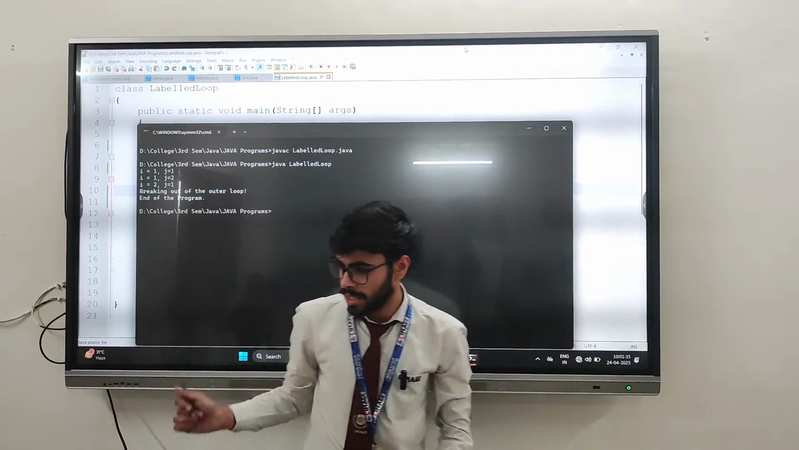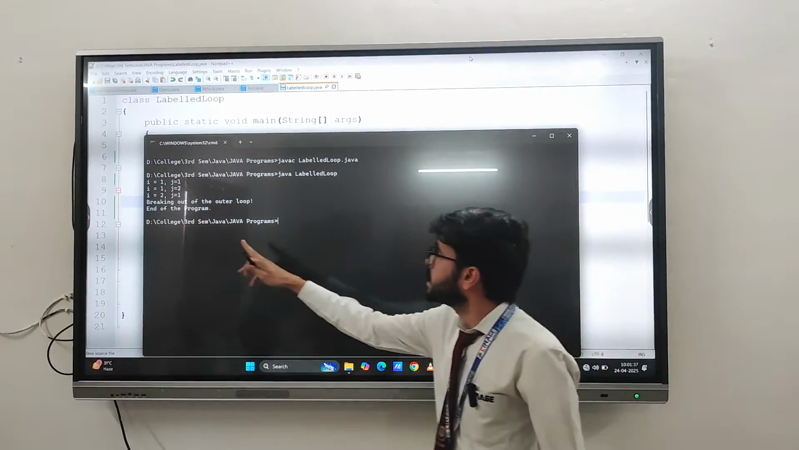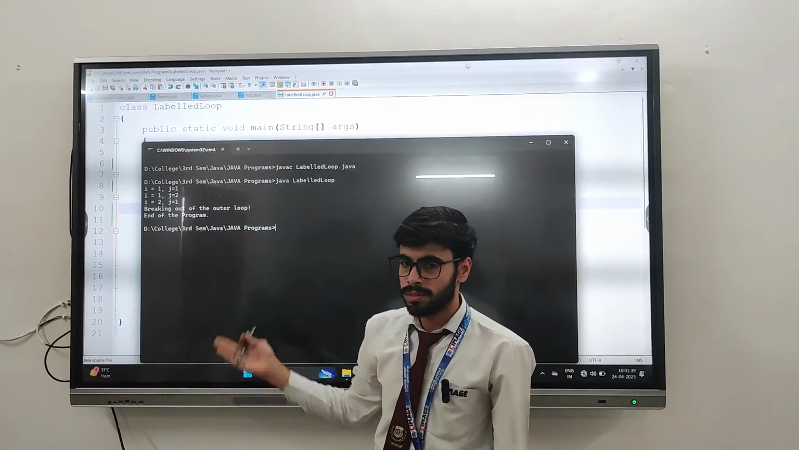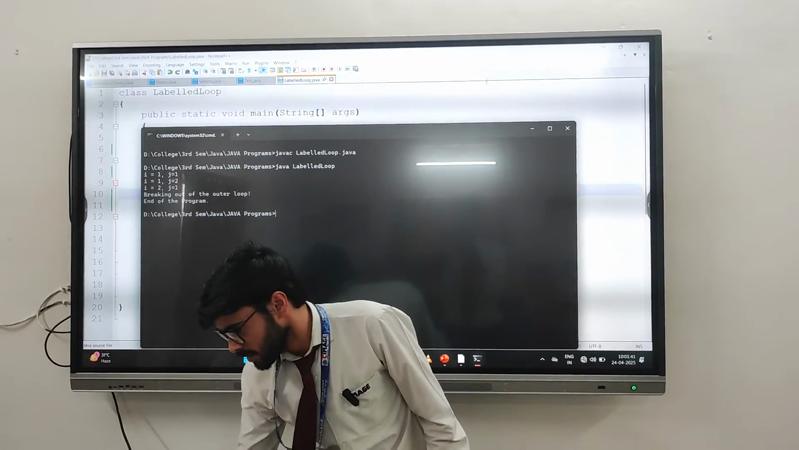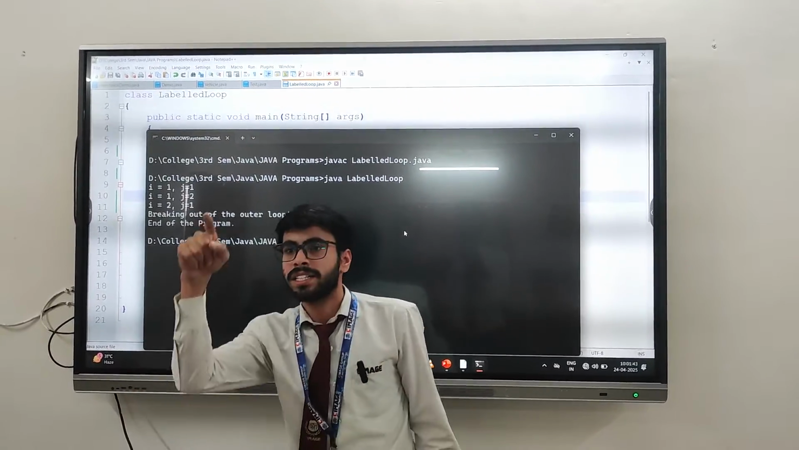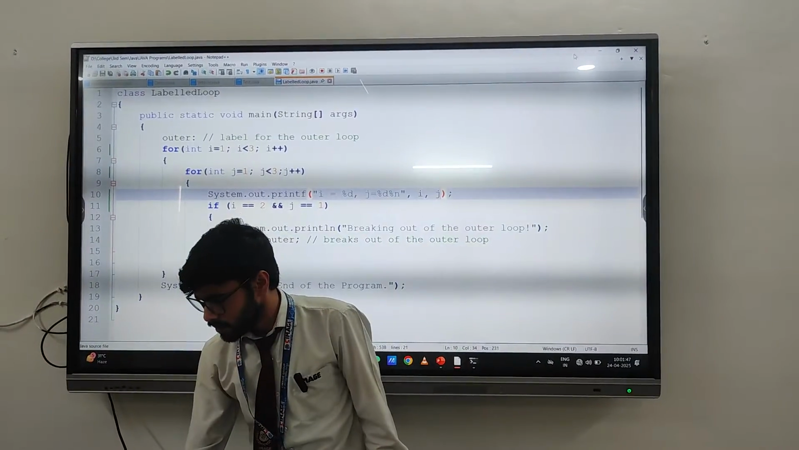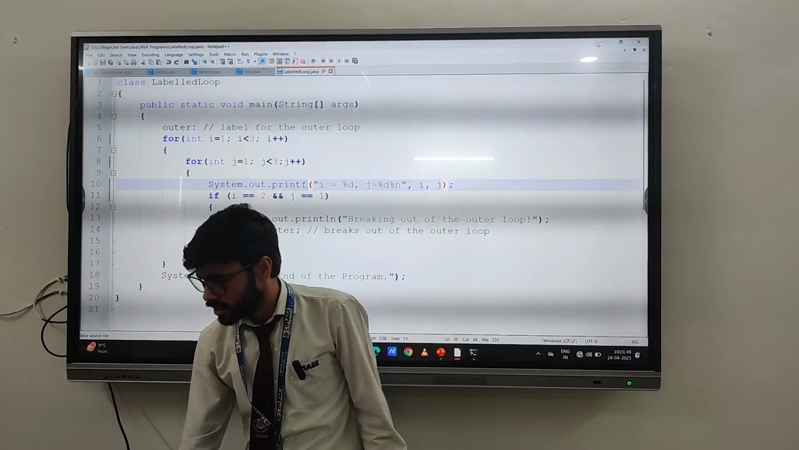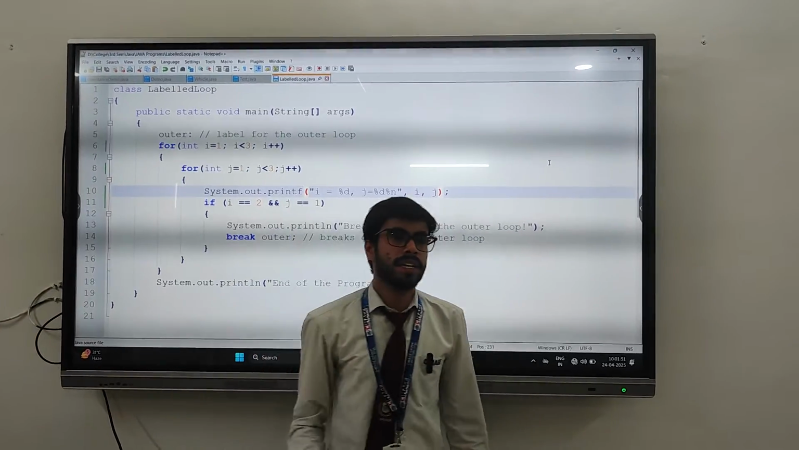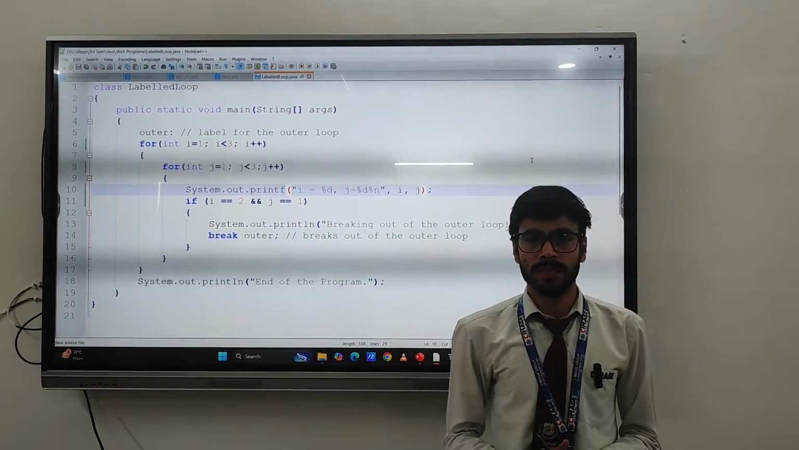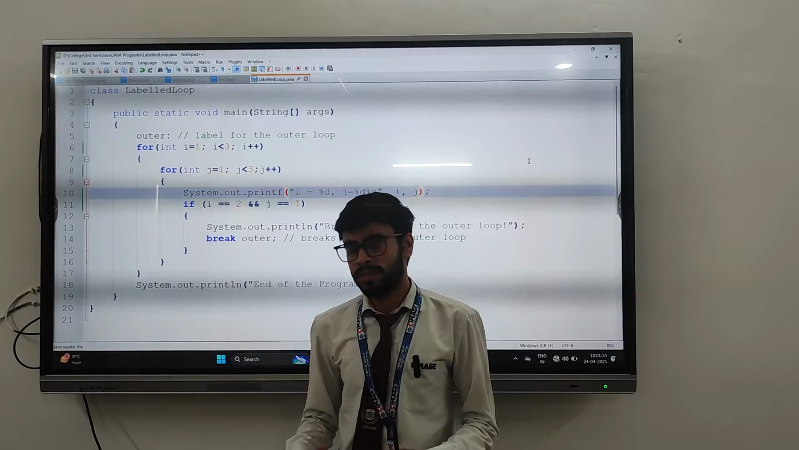Is it the same? I is equal to 1, j is equal to 1, and then breaking out of the loop, and this is all. Is it visible to all at the last? Yes. Okay. So I hope you all understand how the label loop works. Yes or no? Yes.